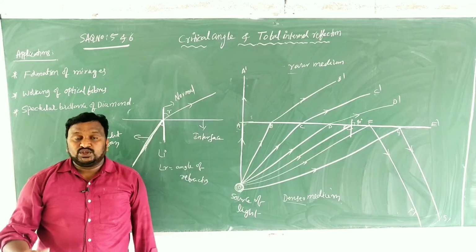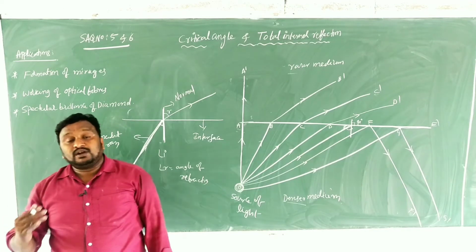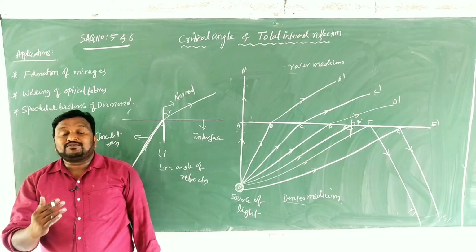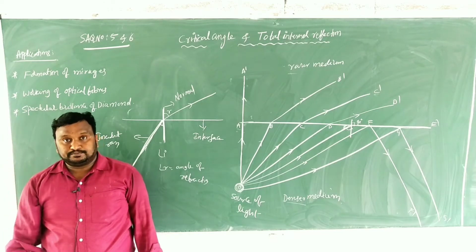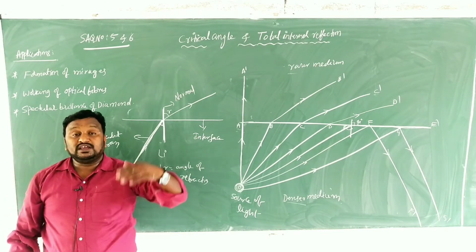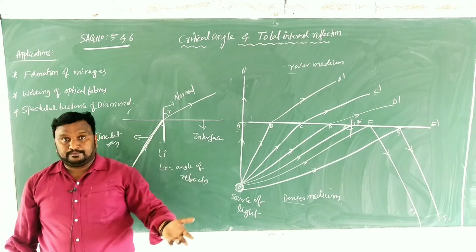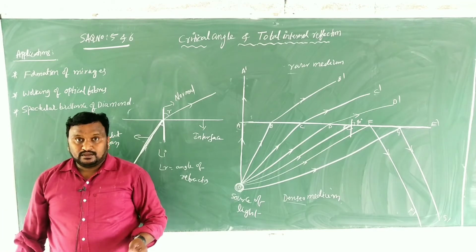And next thing, children, you have to remember one more thing. When the light is moving from denser medium to the rarer medium, the refracted ray must move away from the normal. That's why in this case R is greater than I. I think most of you learned this in the 10th class.